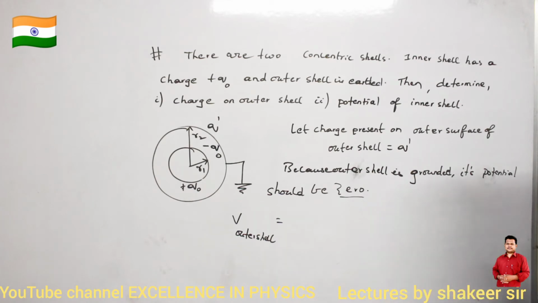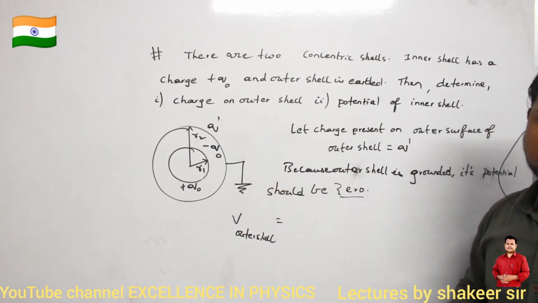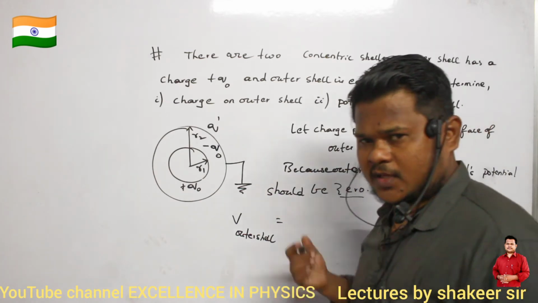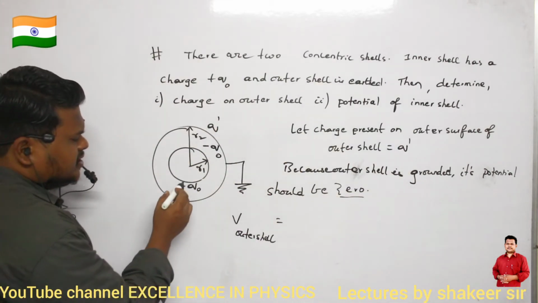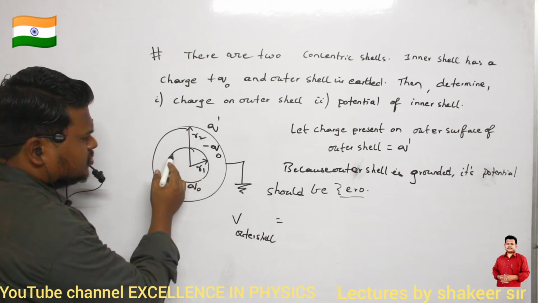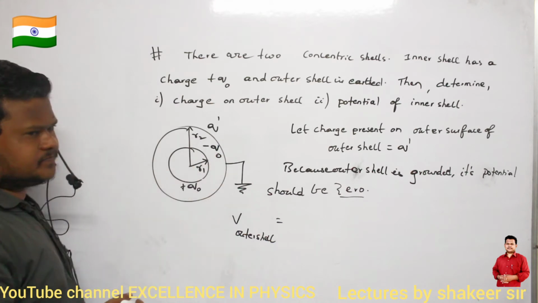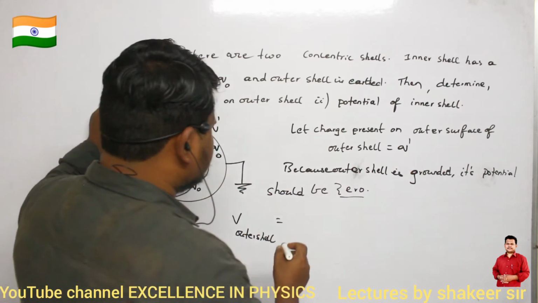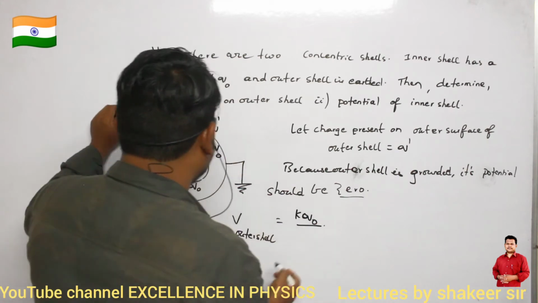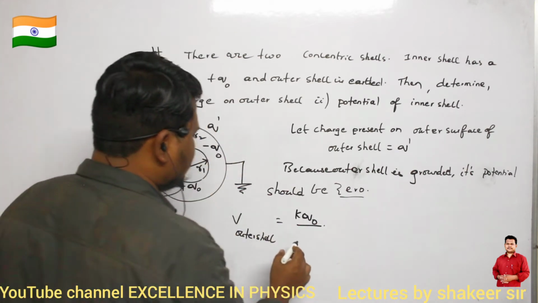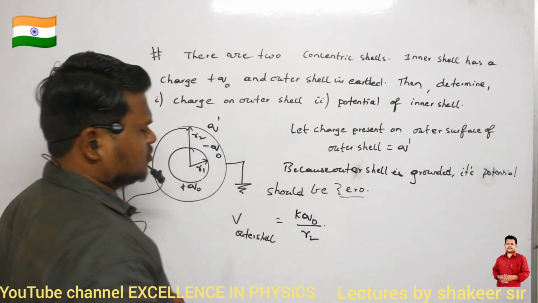Clear? Now can't you calculate the potential and can't you calculate the Q dash value? Come on, try to write the equation of potential first of all. So initially, what is the potential due to the inner shell on the outer shell? How much is it? It is K Q naught divided by, now what is the distance of the second shell? Distance of the second shell is R2.